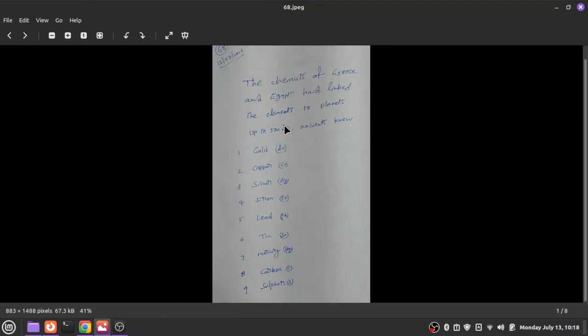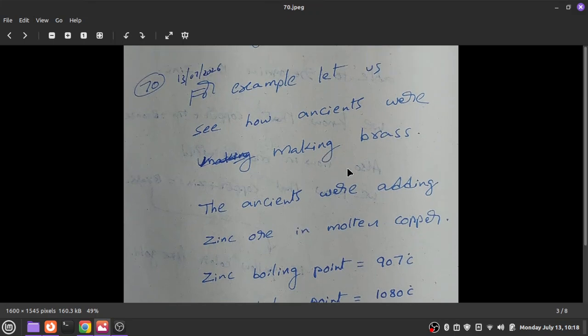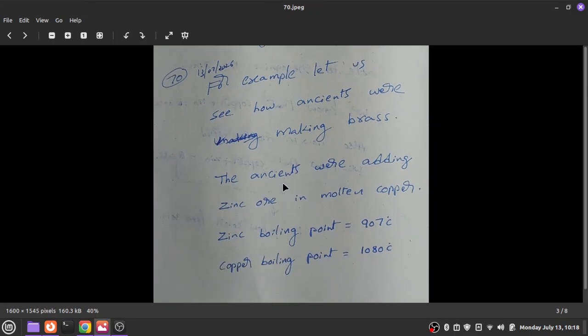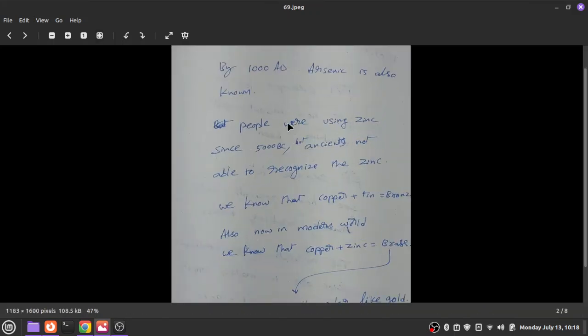Let us go to the next slide. Let us see how ancients were making brass. Next slide. By 1000 AD, arsenic was also known. Up to 500 AD, the ancients knew about 9 elements, but by 1000 AD, arsenic was also known. People were using zinc since 5000 BC, but the ancients were not able to recognize zinc as a separate element.